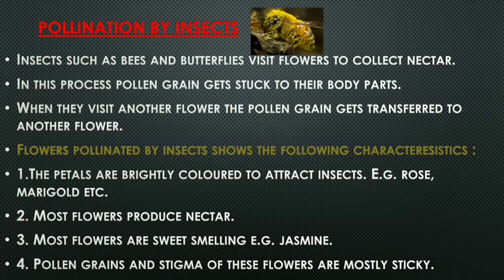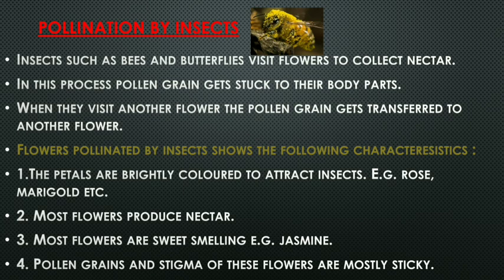So the petals of such flowers which are pollinated by insects are very bright in color, red color, bright orange color. Why? To attract the insect towards it. As the insect will be attracted, the chances of pollination will be higher. Then, most flowers produce nectar, that sweet juice they produce. Why? So that insects should come towards them to suck the nectar.